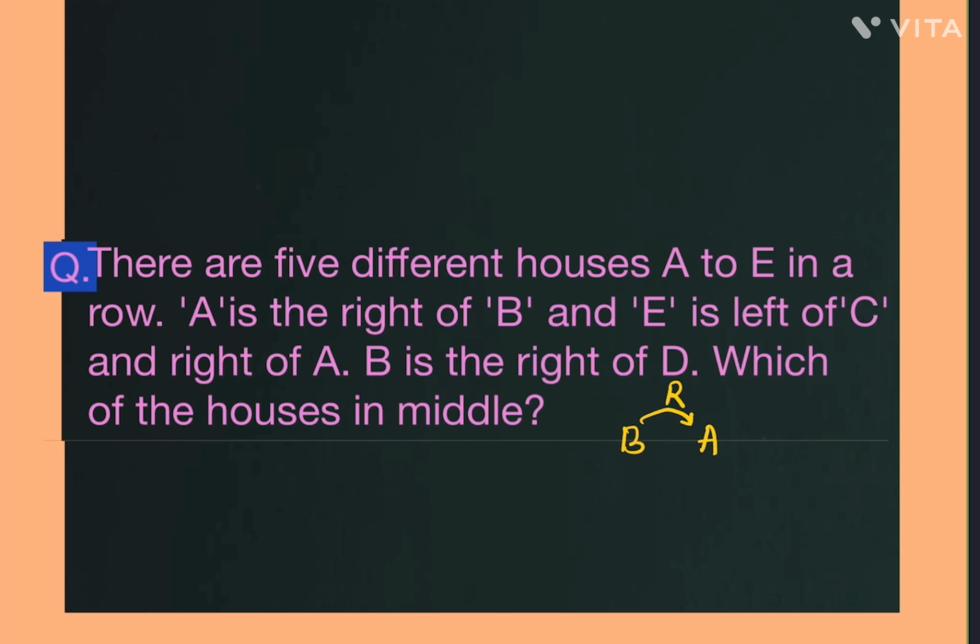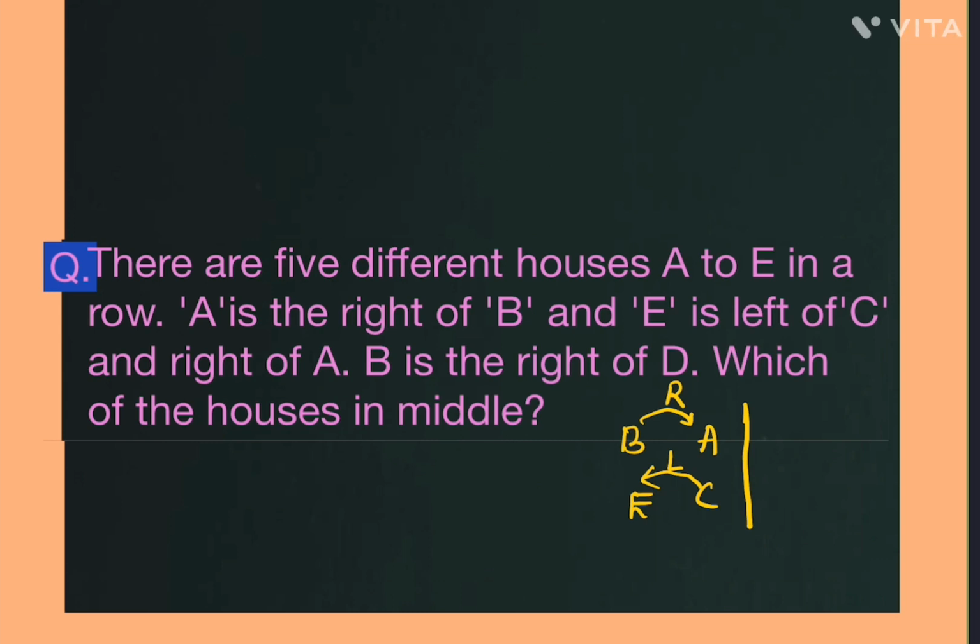Next one: A is right of B and E is left of C. E is left of C, right? Left also means the gap between them we can't tell exactly. E is left of C and also right of A, given.